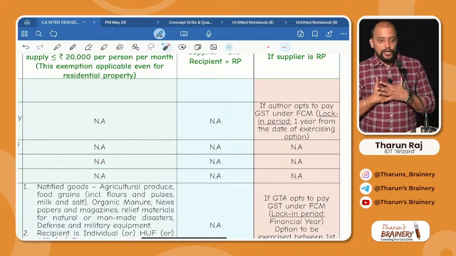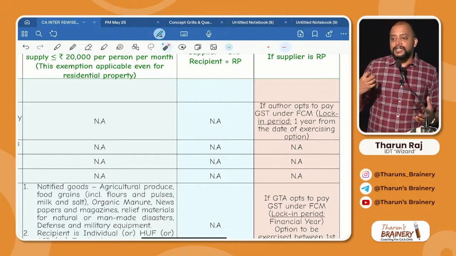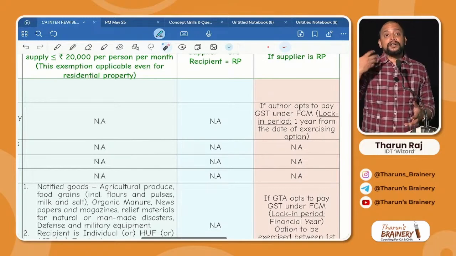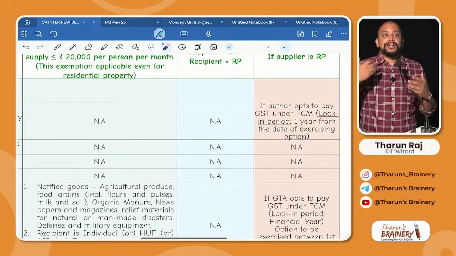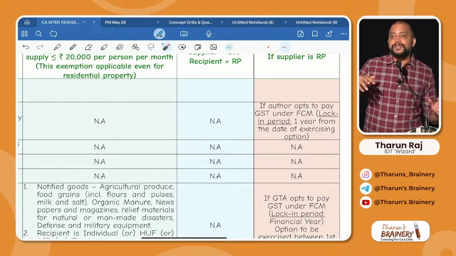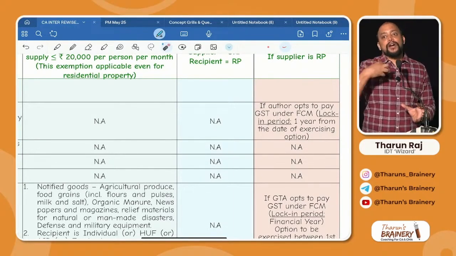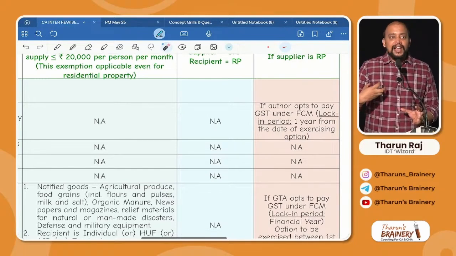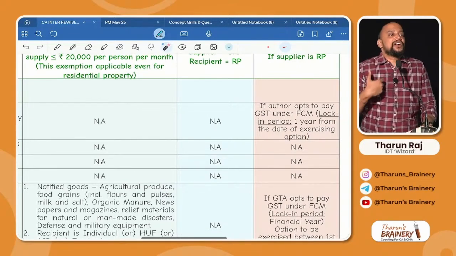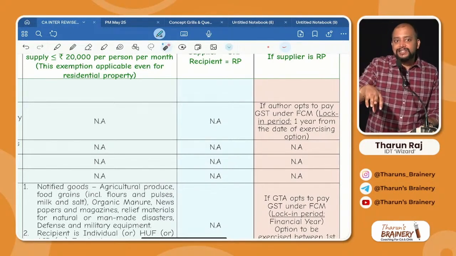For example, I am an author. I am giving my book to a publisher. Now I will receive a royalty. Now I will buy the laptop, tab, or receive softwares, or take immovable property on rent, receive copyright services, desktop services, etc. Now, for all these inward supplies, if I want ITC, I only should pay GST. If my outward supply is covered under RCM, I cannot take ITC. Is it clear? For that reason, I will opt to pay GST under FCM.